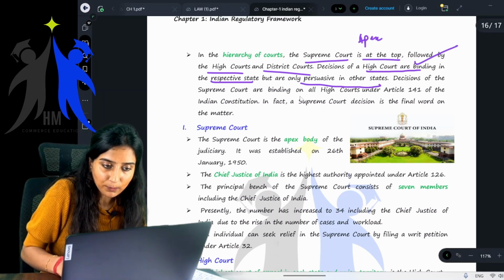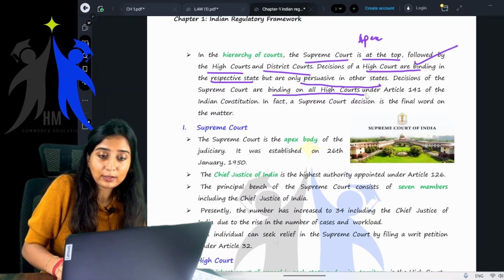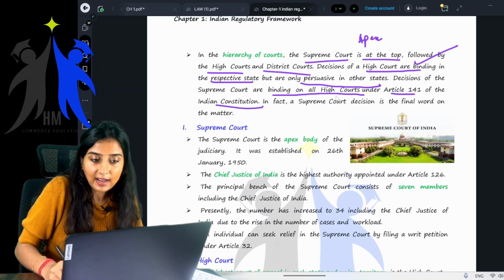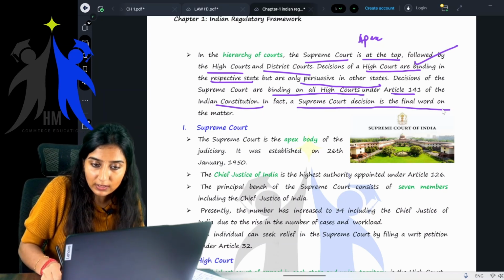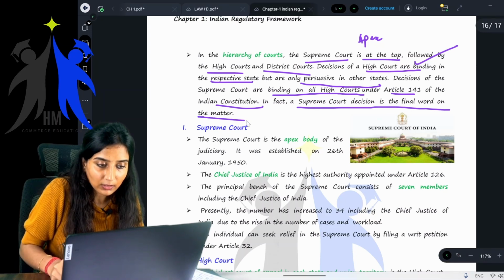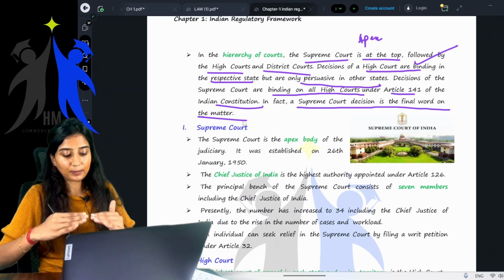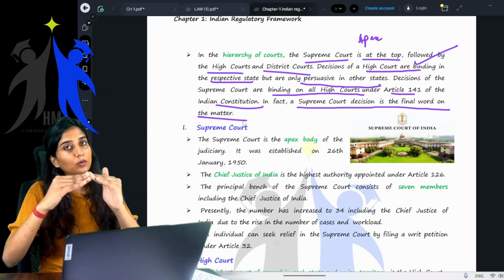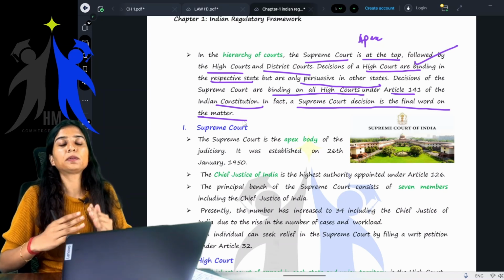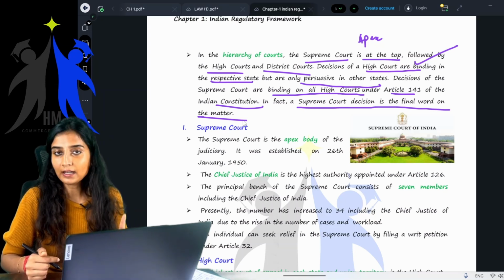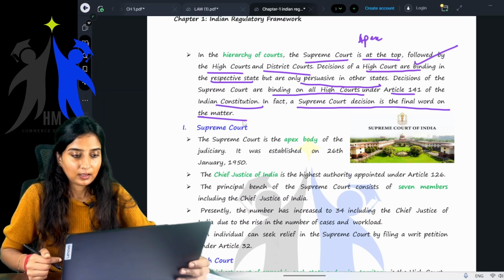Next, decisions of the Supreme Court are binding on all high courts under Article 141 of the Indian Constitution. In fact, a Supreme Court decision is the final word on the matter. So if a case is fought in the lower court, then the High Court, and then goes to the Supreme Court, the Supreme Court's decision is final. Getting it?